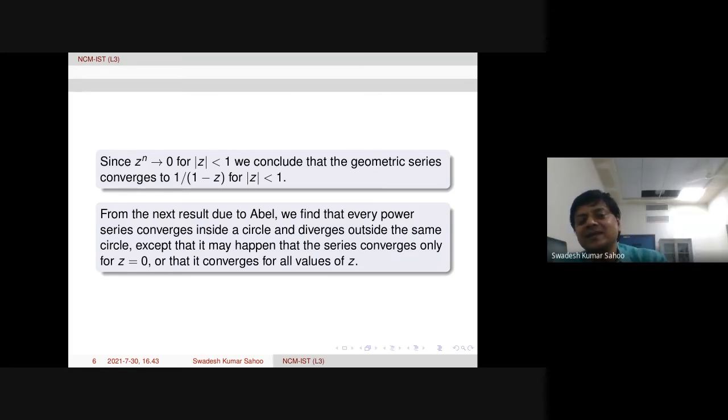For instance, take 1 over 1 minus z. If we write its power series, we need the restriction mod z less than 1. Otherwise, z not equal to 1 is enough. We can analytically continue to the whole complex plane minus 1.